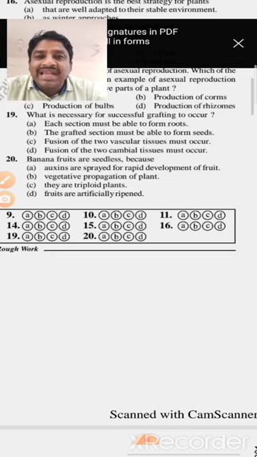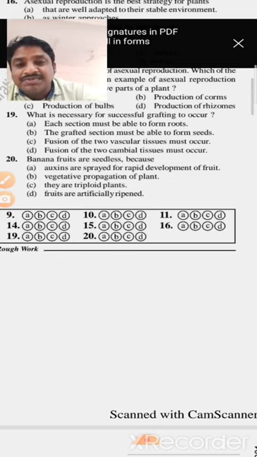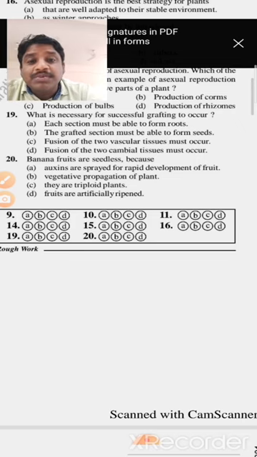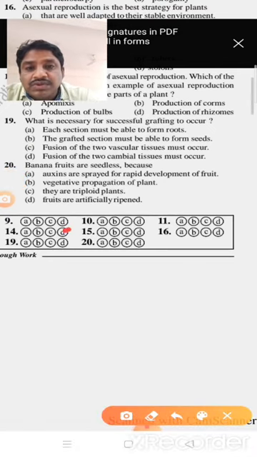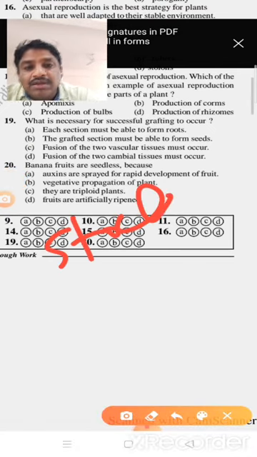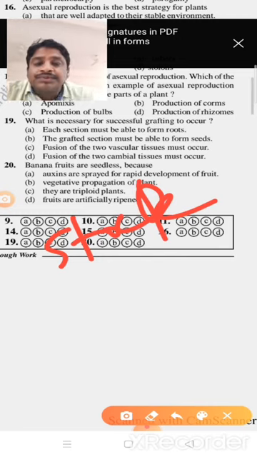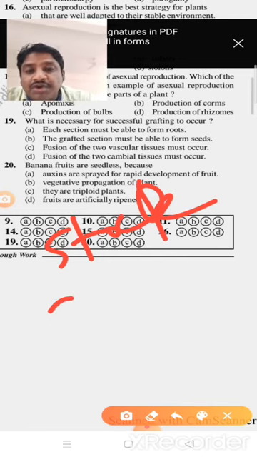The supported part of the stem we call the stock, and the grafted part we call the scion.